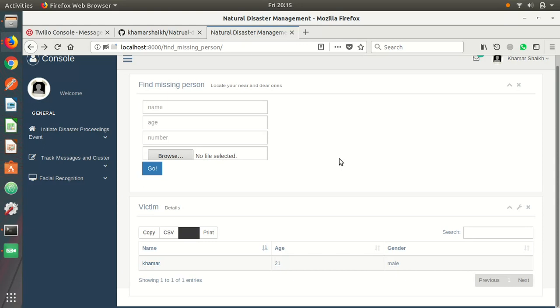First it recognizes the face in the image, and then it stores it in the master database at the epicenter. The second part of the facial recognition is whenever the family members want to search whether their ward is safe or not, they can just upload the image of their person, or they can search by the name, and the Microsoft Azure Face API compares the images present in the epicenter database with the image which was recently uploaded. If a match is found, the list is displayed over here, and by just clicking on the name you can see whether it's the same person or a different one, to verify that relief has been handed out or not.